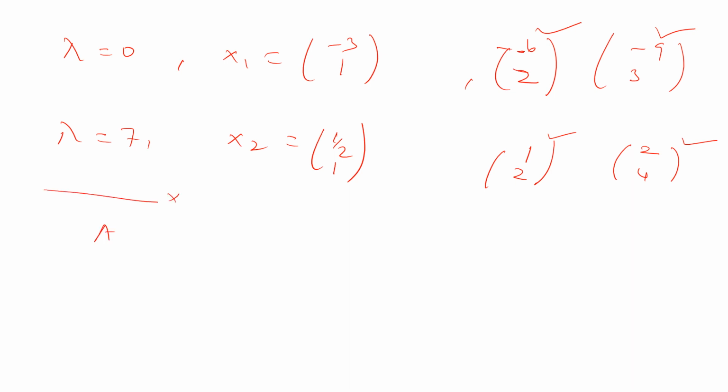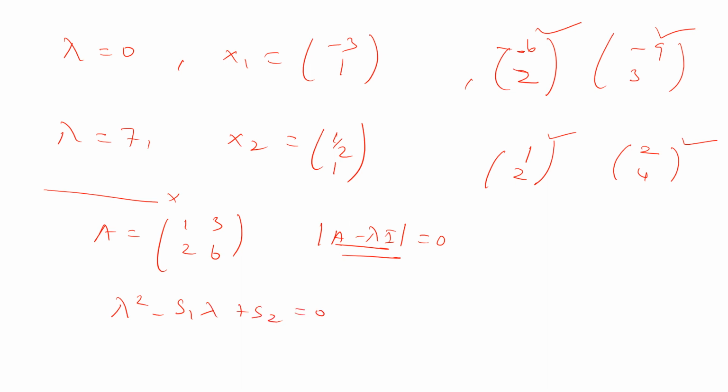So we have A equal to, as we discussed in the problem, 1, 3, 2, 6. The characteristic equation is A minus lambda I into X equal to 0. So instead of finding this determinant value, we can use some other formula, that is lambda square minus S1 lambda plus S2 equal to 0. This is a simplified form compared with the determinant form.